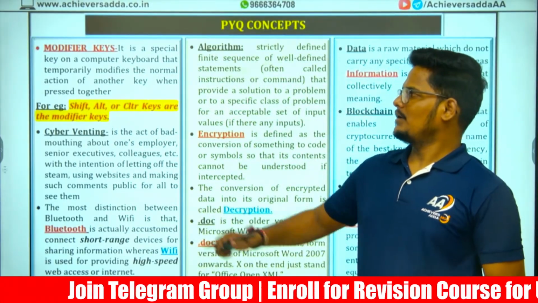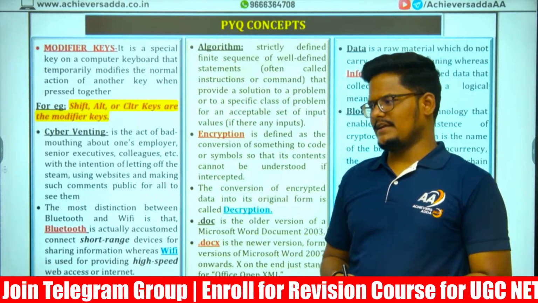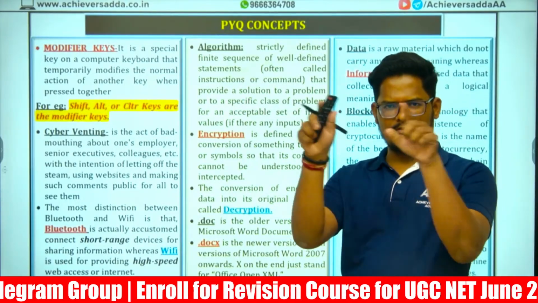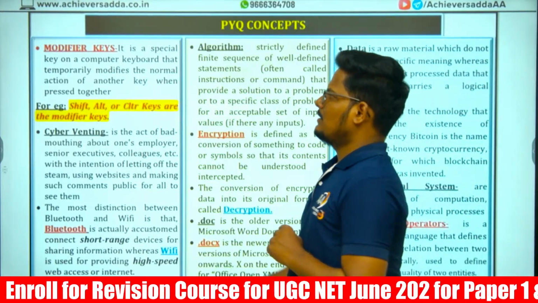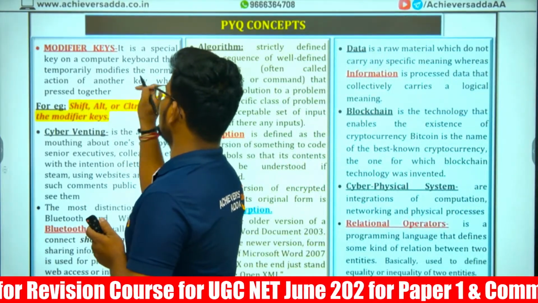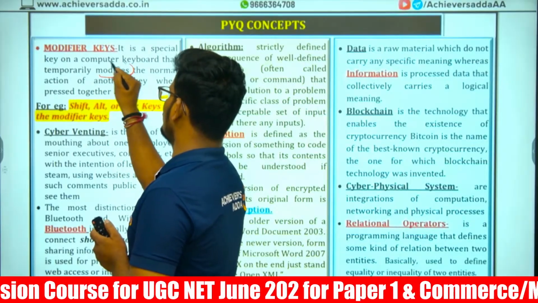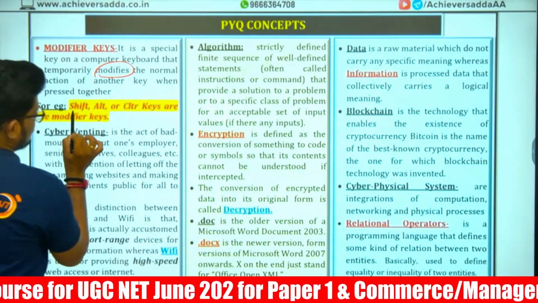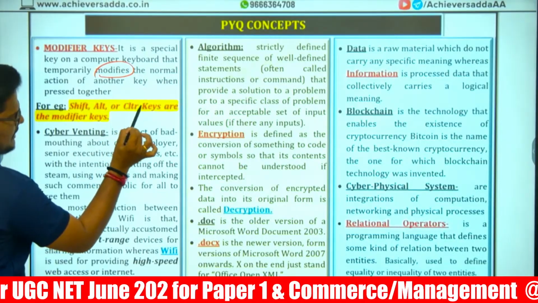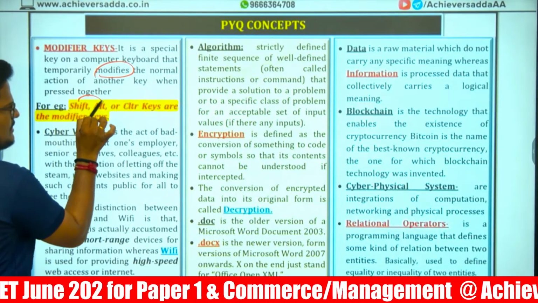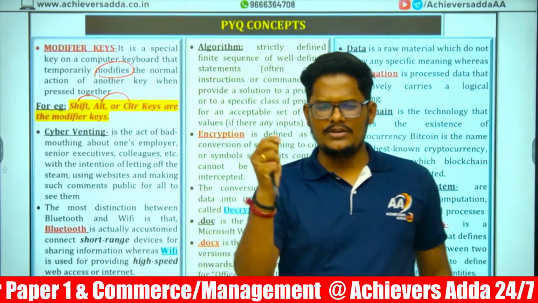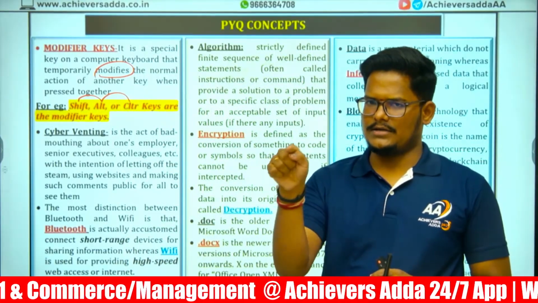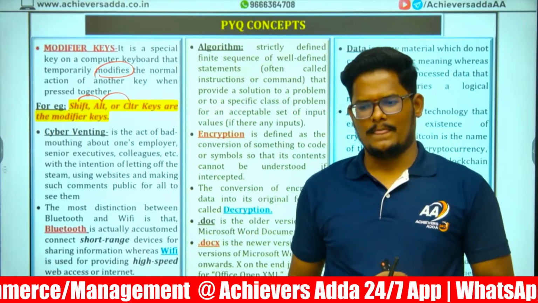Number 1. What are the modifier keys in a keyboard? The special keys on a computer keyboard that temporarily modify the function of other keys. Basically, Shift, Alt, and Control. Shift, Alt, Control are the 3 keys. Individually, if you press Shift, Alt, or Control, there is no operation.